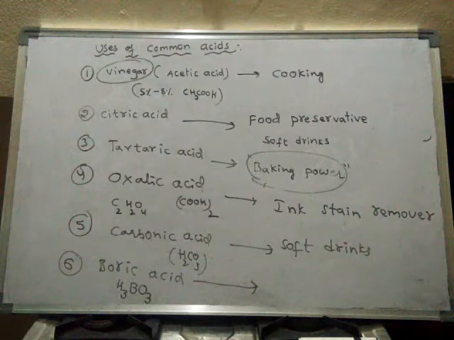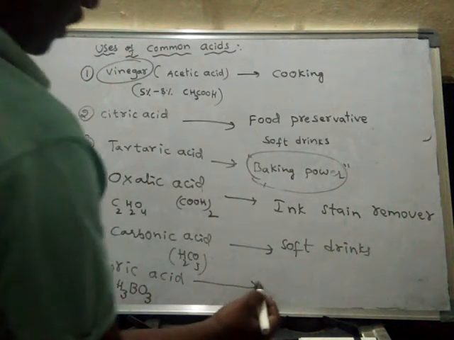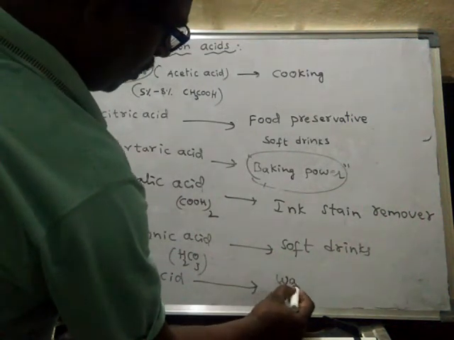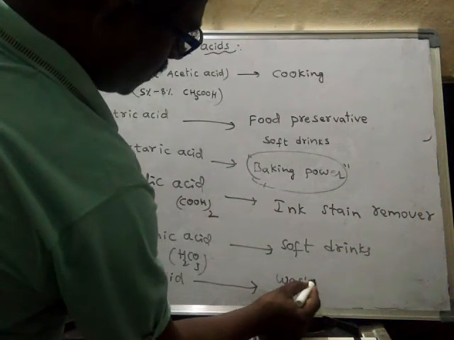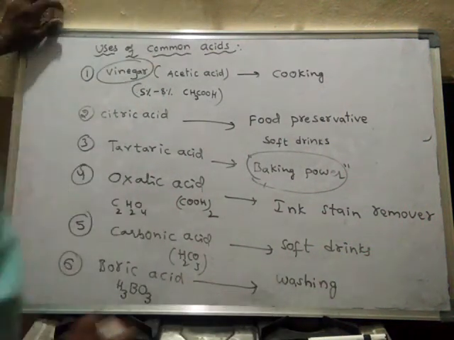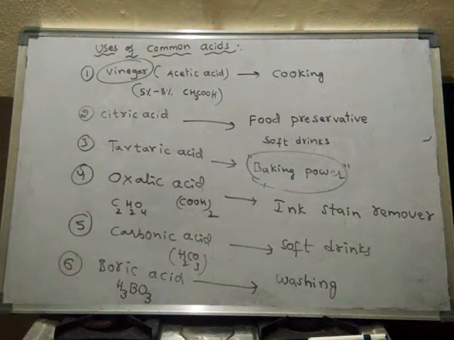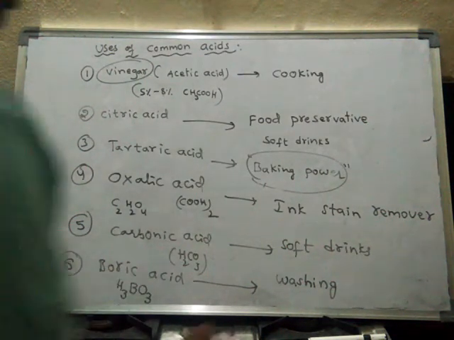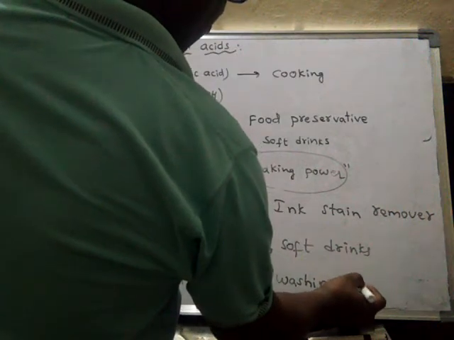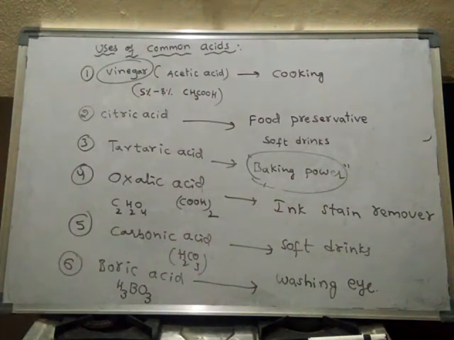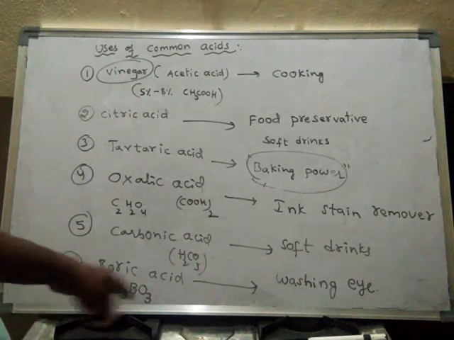It is used in the washing of eyes, to clean the eyes. The medicine which is used to wash the eyes contains boric acid in it.